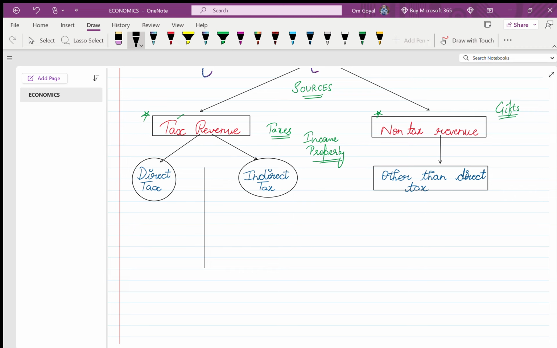See, to differentiate, just remember one point: you will say it is a direct tax only when the monetary burden cannot be shifted. See, monetary burden means who has to pay the money to the government. Fine. But in the indirect tax, the monetary burden can be shifted. That you can say to another person, yes, you have to pay for this.